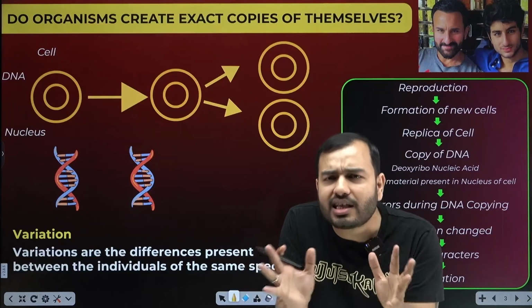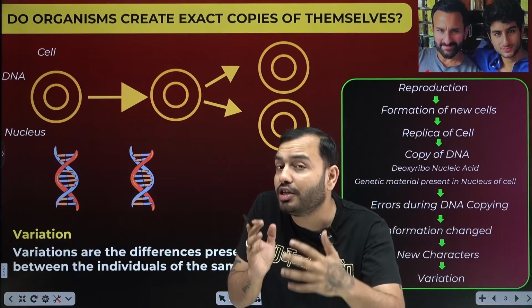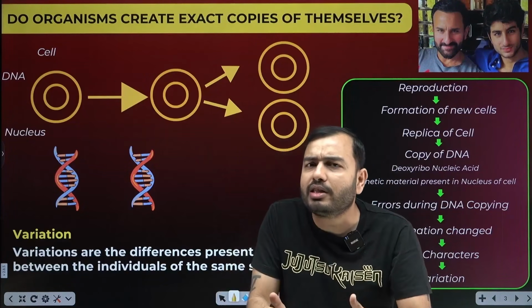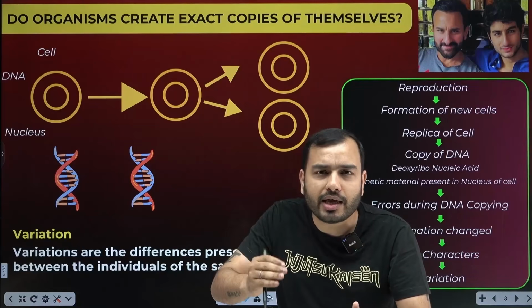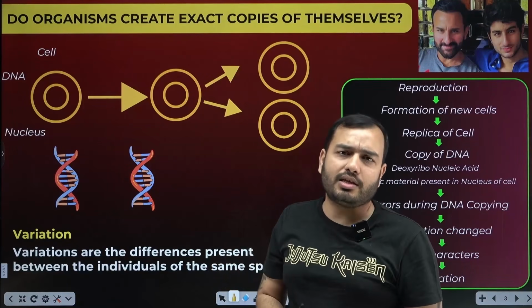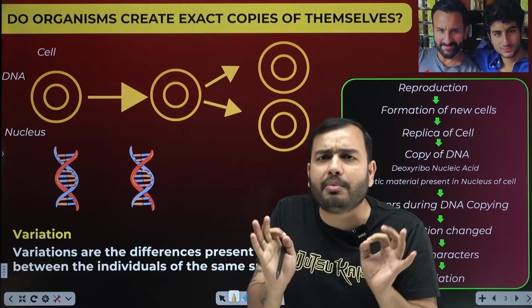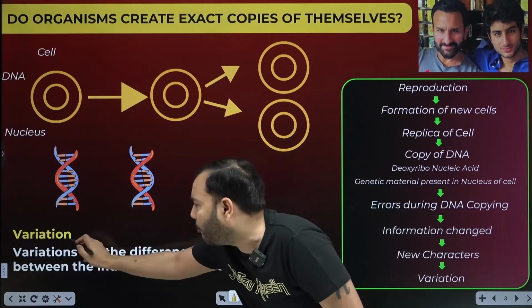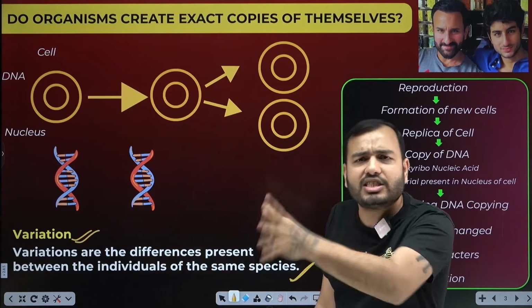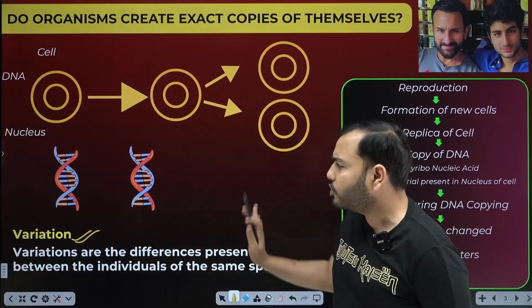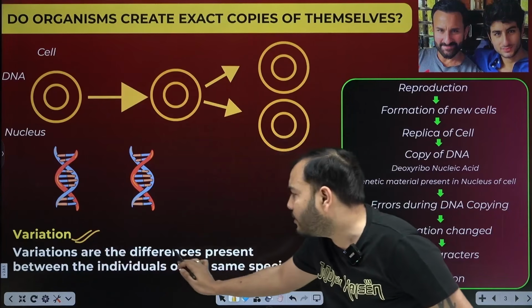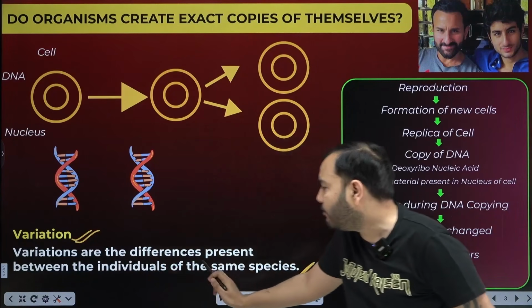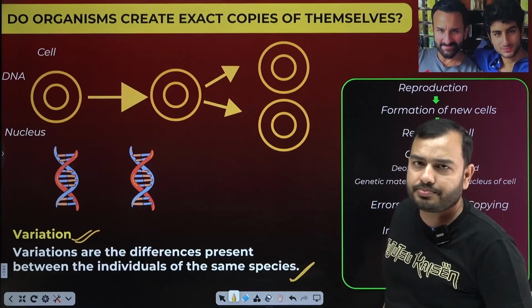So something happens during reproduction so that the new individual that is formed is of the same species, but a slight difference comes in it. What do we call this in biology? Variation. Very important. We will understand this in more detail in the next chapter, but I will still explain it now. Variations are the differences present between the individuals of the same species.